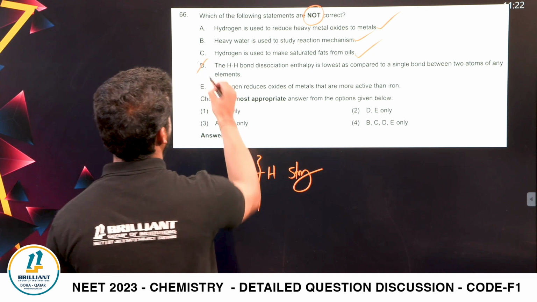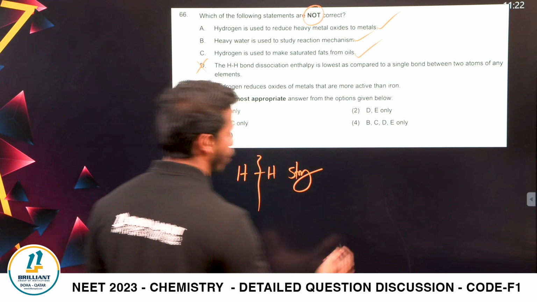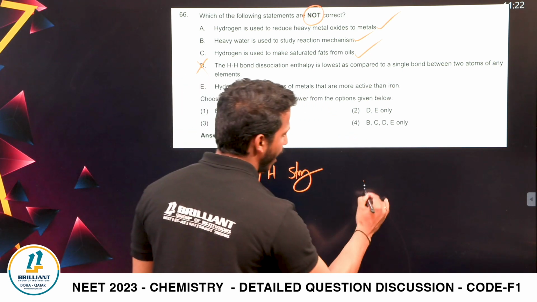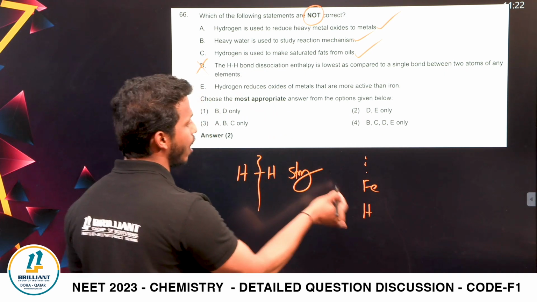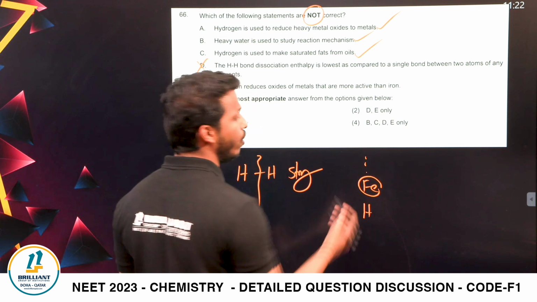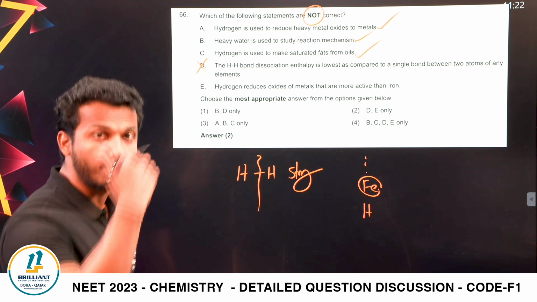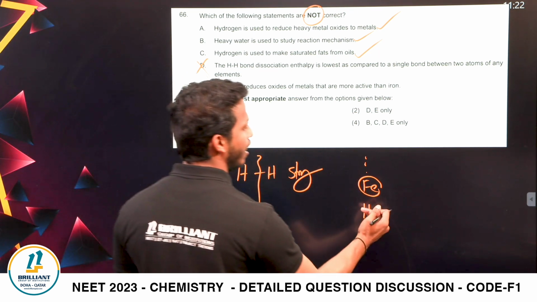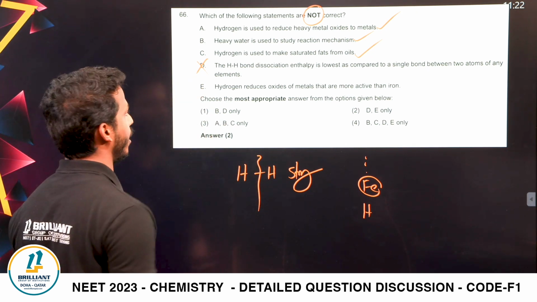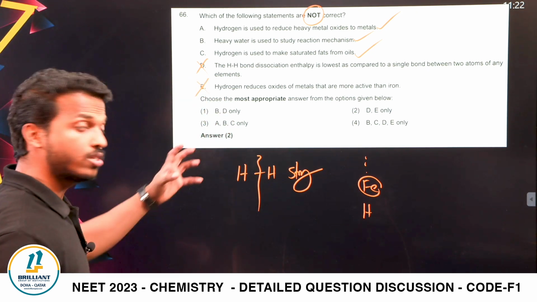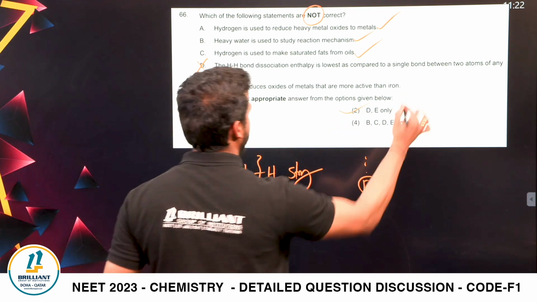It's a wrong statement. And hydrogen reduces the oxides of metals that are more active than iron. No, as per the reactivity order, hydrogen is here, iron is here, metals are there. So they are saying that hydrogen can reduce the oxides of metals lying above Fe. No, dear all, hydrogen can reduce metal oxides only of the elements located below hydrogen, right? It's not possible because hydrogen is above iron, and all other elements above hydrogen are more reactive. Hydrogen can't reduce them. So this is not the answer. It means D and E are wrong statements. So D and E only, that is the answer.